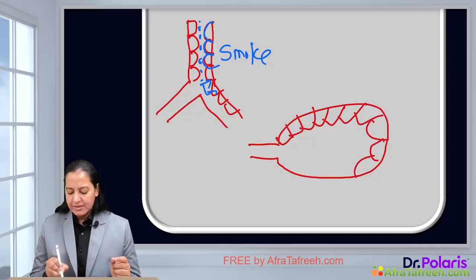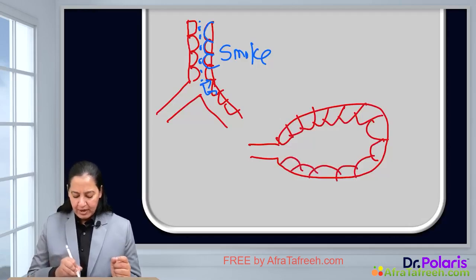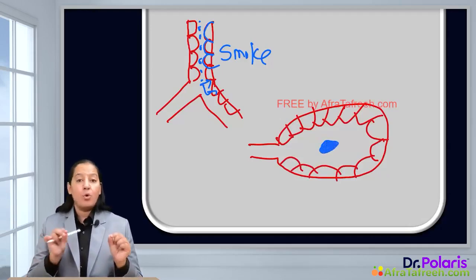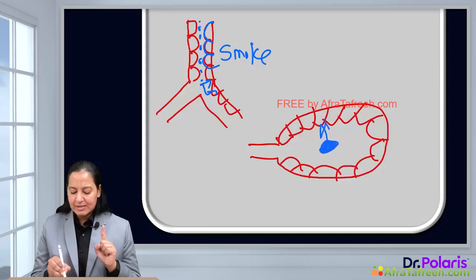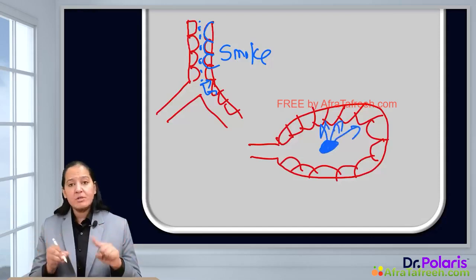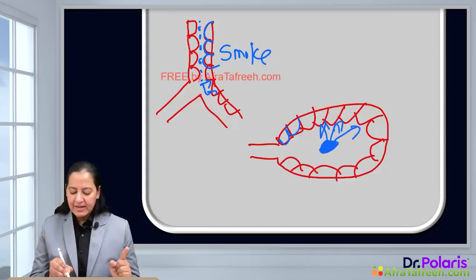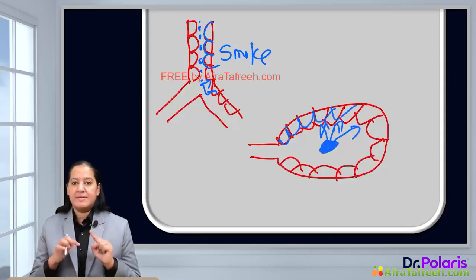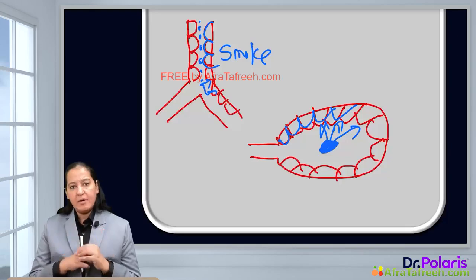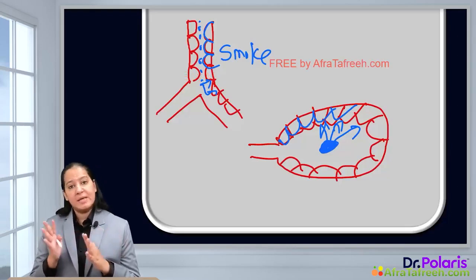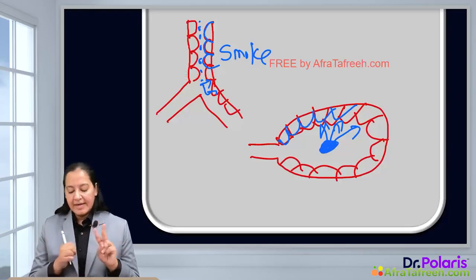But in some humans, calculi are formed. So let me draw calculi here. It is a stone. Lithiasis. It is known as cholelithiasis. It acts as a stress over all these cells. So because of this stress, the columnar will get converted to squamous. Again, it is an example of columnar getting converted to squamous, and it is an example of squamous metaplasia. That is the second example.